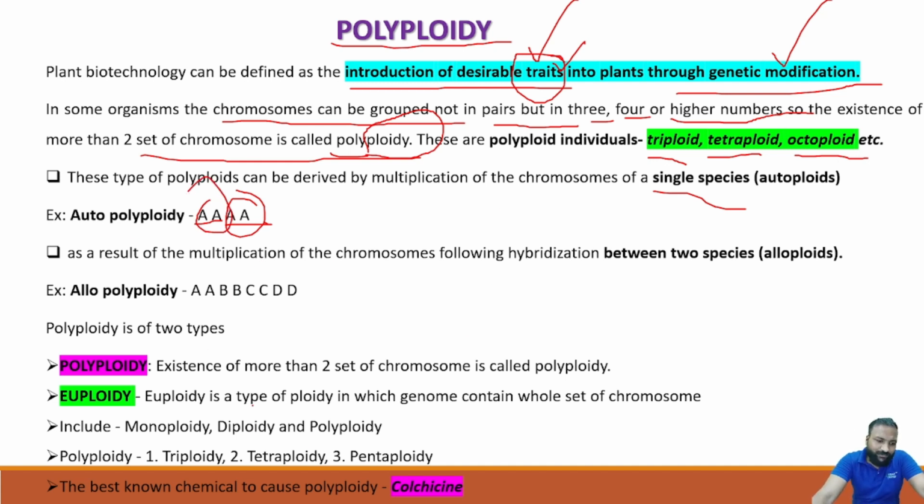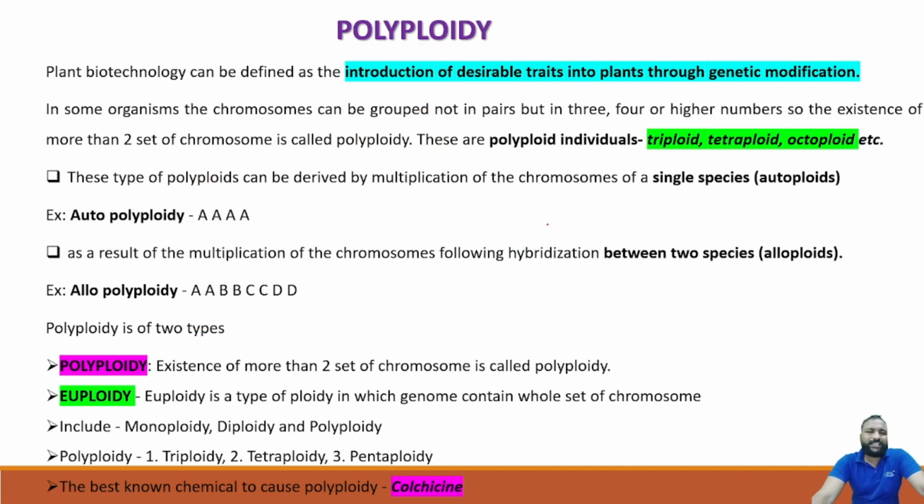Here we are getting different species. Tetraploid, either two, it is from different species. It is an alloploidy condition, an alloploidy type of polyploidy, but the number is tetraploid. Clear? So those are the types of polyploid.